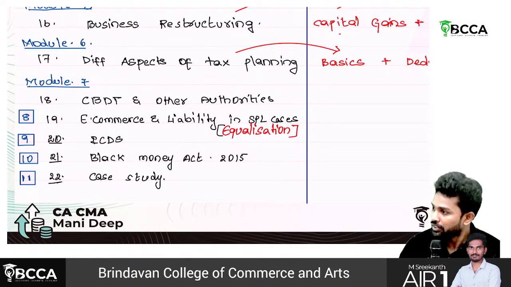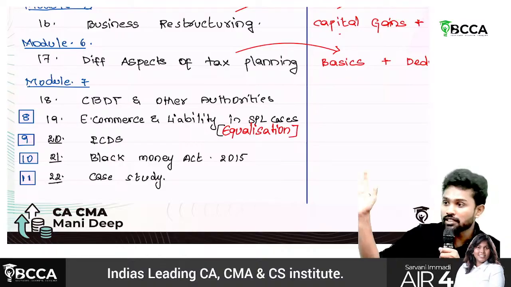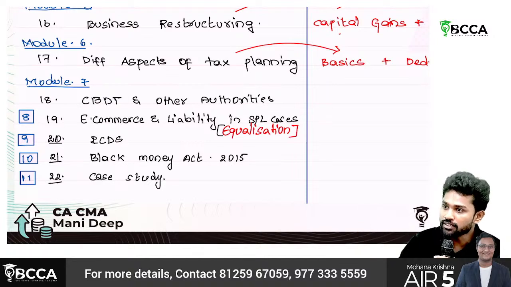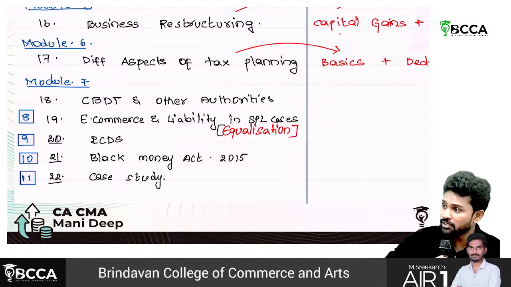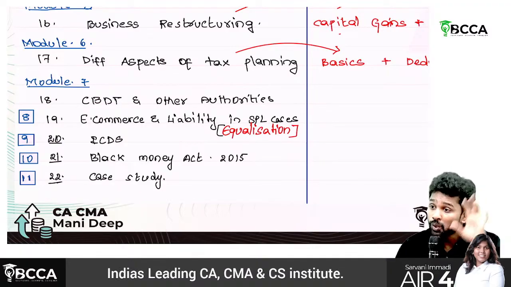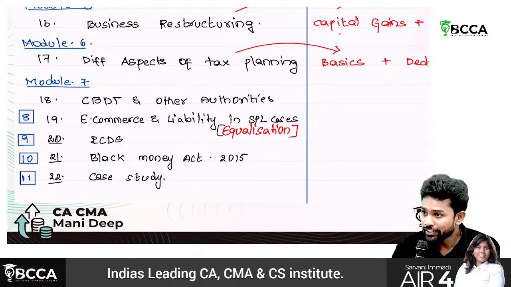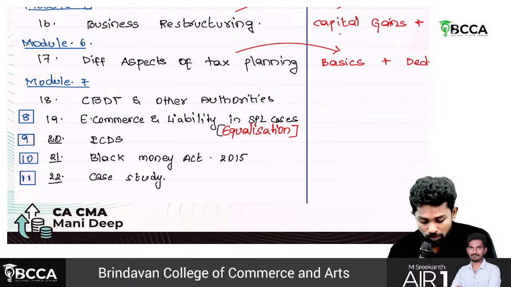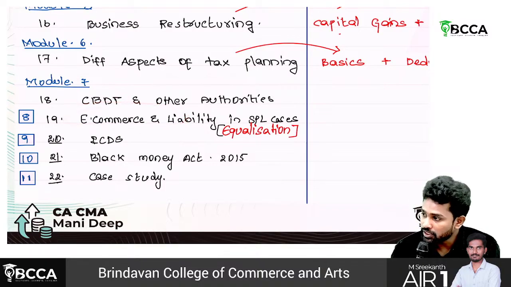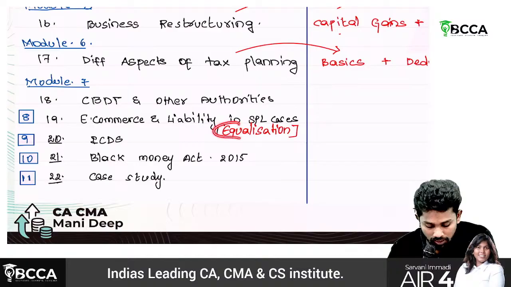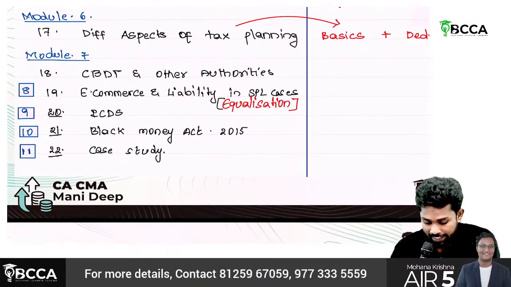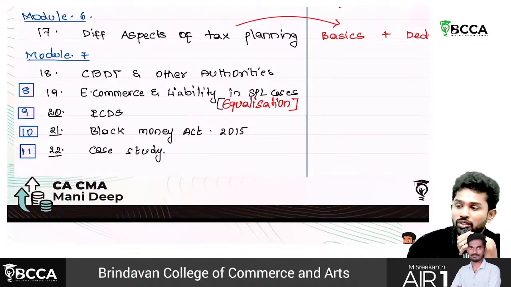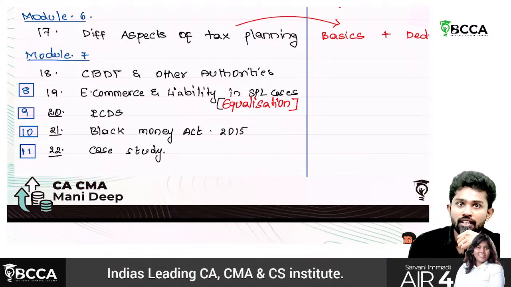They promote your reels, they promote your posters. Through that they earn income, and also they are creating a place where they could again generate income. They are giving a platform where you could boost and promote your business. So how do we tax e-commerce transactions? Especially if you are a YouTuber, how will your income be taxed? All those we'll be learning in this particular chapter on e-commerce and liability in special cases, which is nothing but equalisation levy. Then ICDS. ICDS means Income Computation and Disclosure Standards.